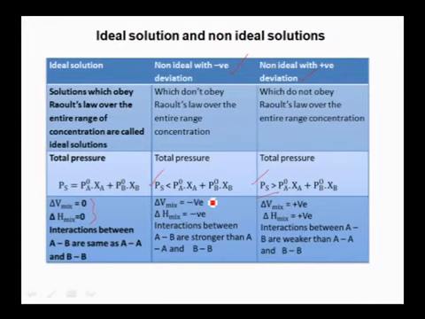In case of negative deviation, both are negative. In case of positive deviation, both are positive. The reason is that in solution, if the interaction between A and B is more than in pure component liquids AA and BB, then they show negative deviation. If the interaction between A and B is less than in pure components, then they can show positive deviation.